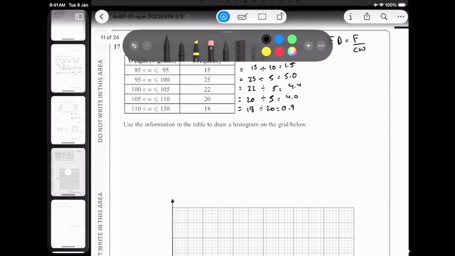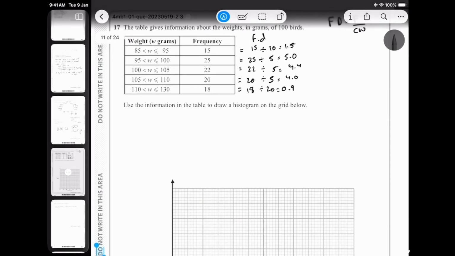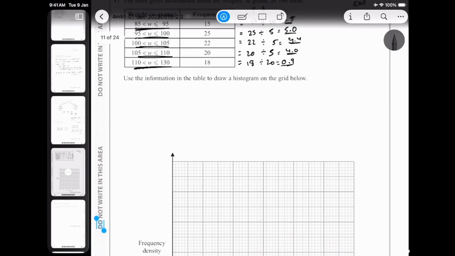Now what we simply need to do is plot them. That's the simplest part. Now all we have to focus on is these things, the class ranges and the frequency density. The rest of the frequency column we don't need. So let's say 85 to 95, my frequency density is 1.5.